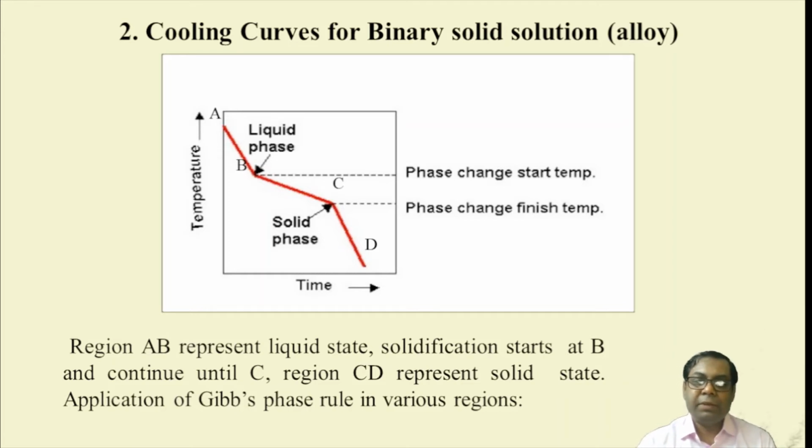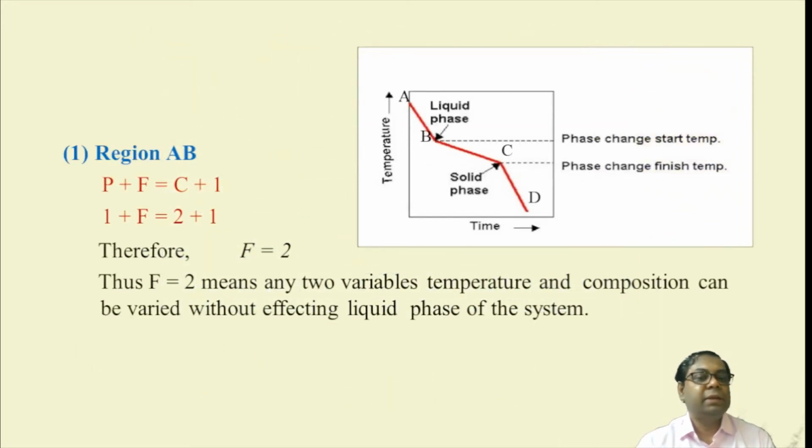Now the application of Gibbs phase rule in various regions. In region AB, P plus F equals C plus 1. So P equals 1, F we have to find out, and C is obviously 2, and 2 plus 1 we are going to get. So F equals 2 from the equation. F equals 2 means that any two variables, that is temperature and composition, can be varied without affecting the liquid phase of the system.